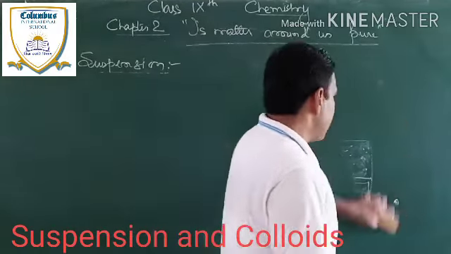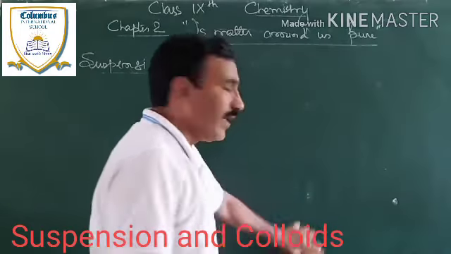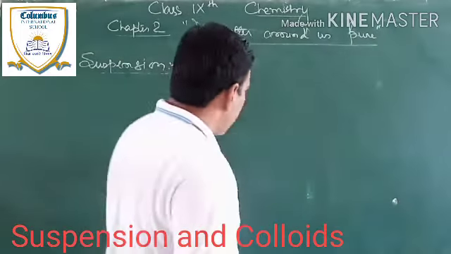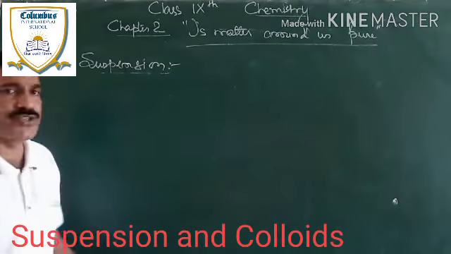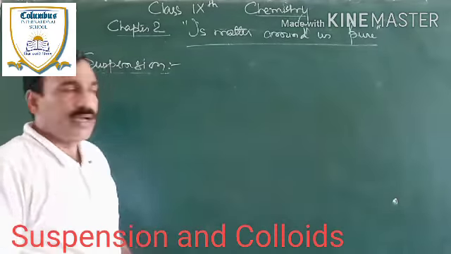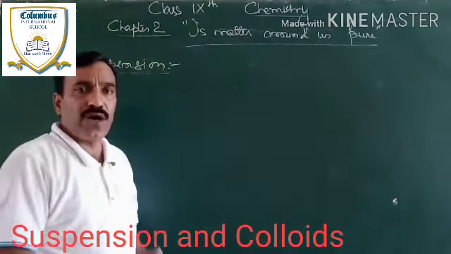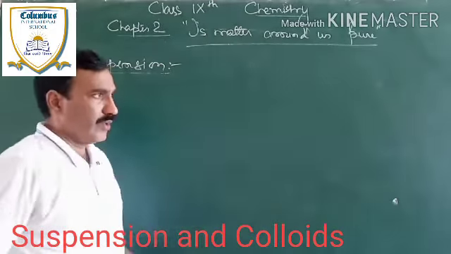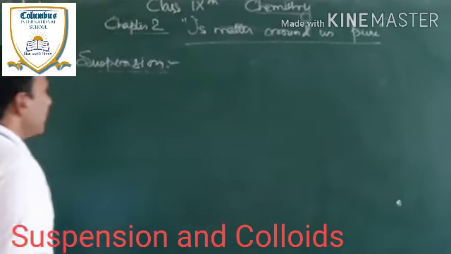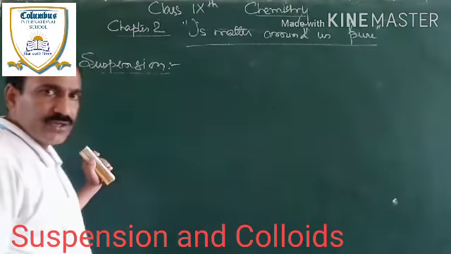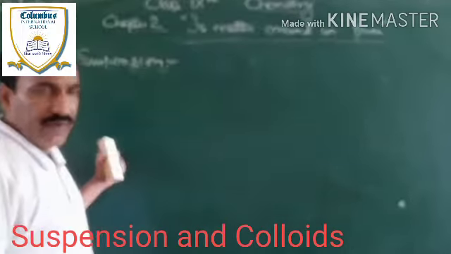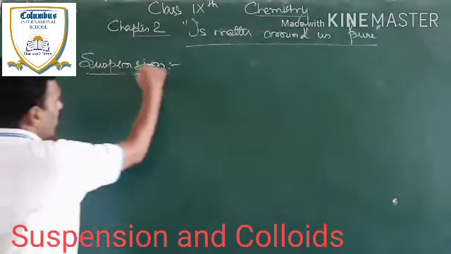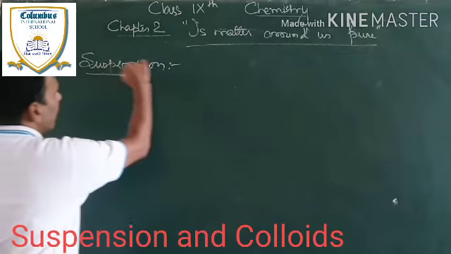Suspense is a word which means not clear, still in confusion and hanging. So suspension is a mixture in which the solvent is not able to dissolve all the solute. In common words, suspension is a mixture in which the solute is not completely dissolved into the solvent, and hence it is a heterogeneous mixture.